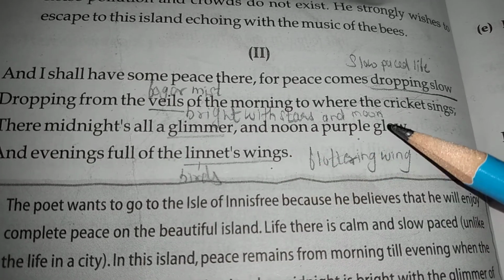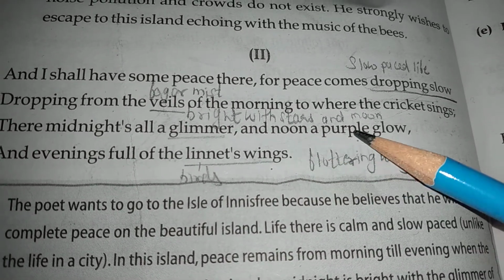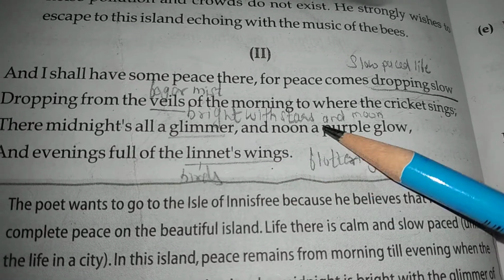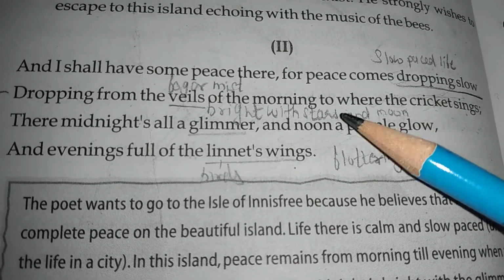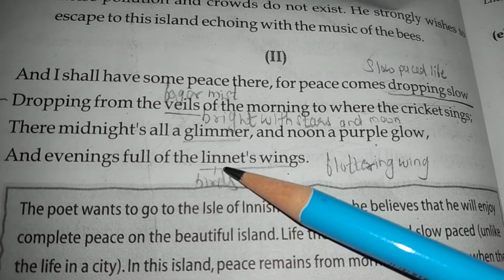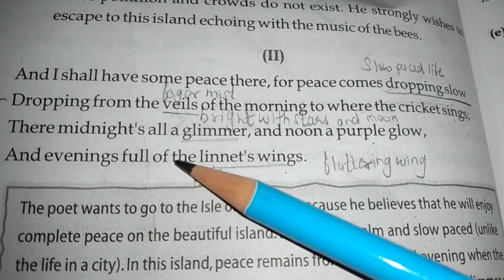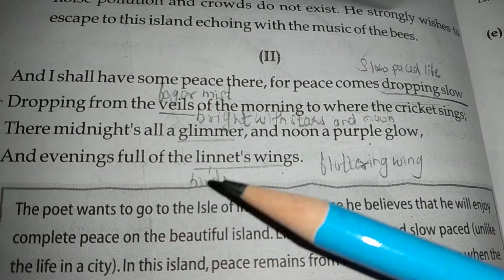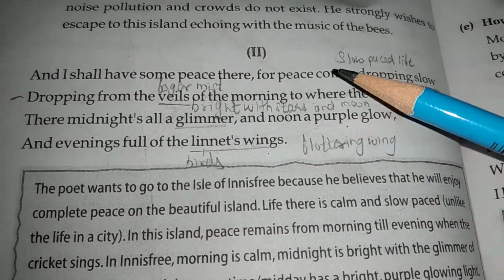And noon a purple glow. So during the afternoon when the sun is about to set, so that time the sky turns a little purple. Okay, evenings full of linnets' wings. Linnet is a kind of a bird. So he says that evening the sky is filled with linnet birds, because they are moving towards their nests.